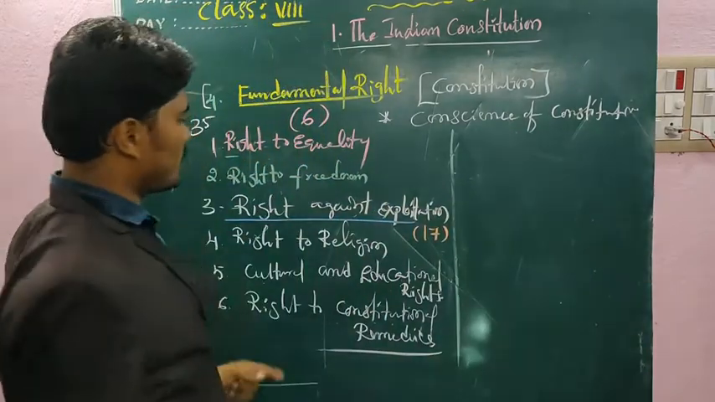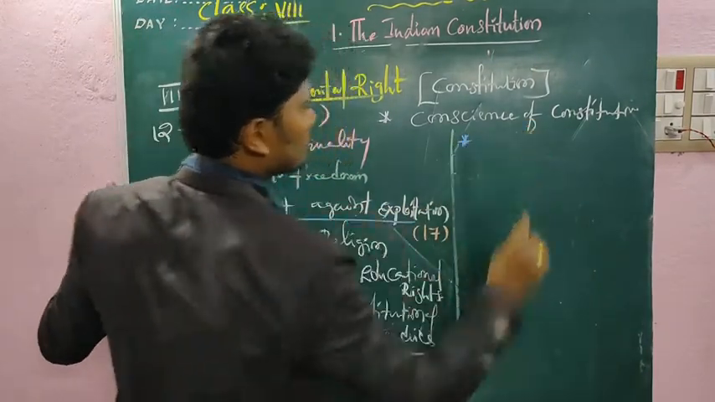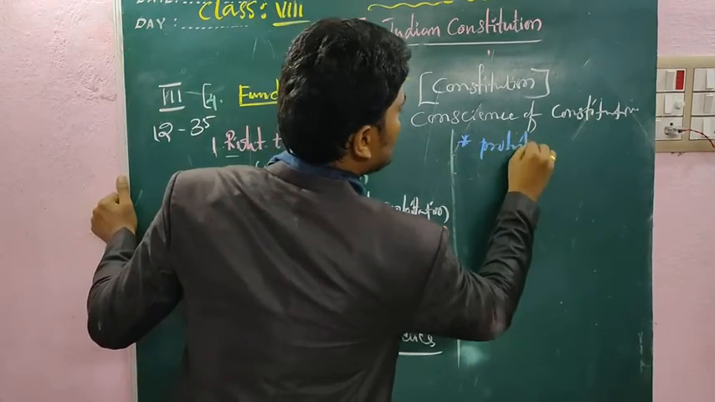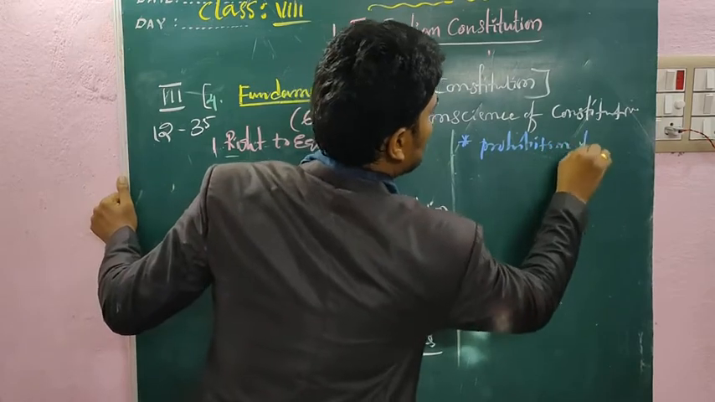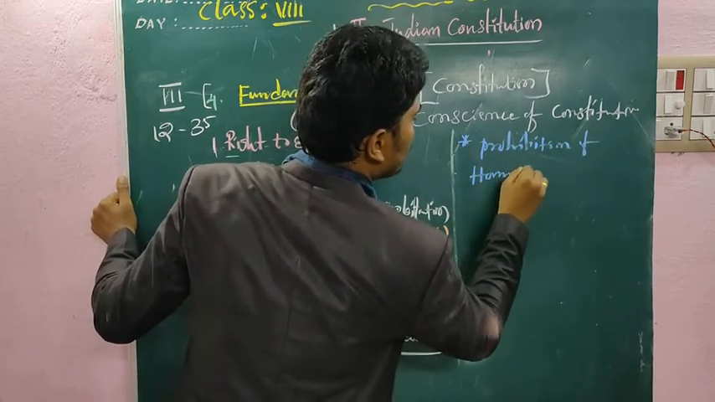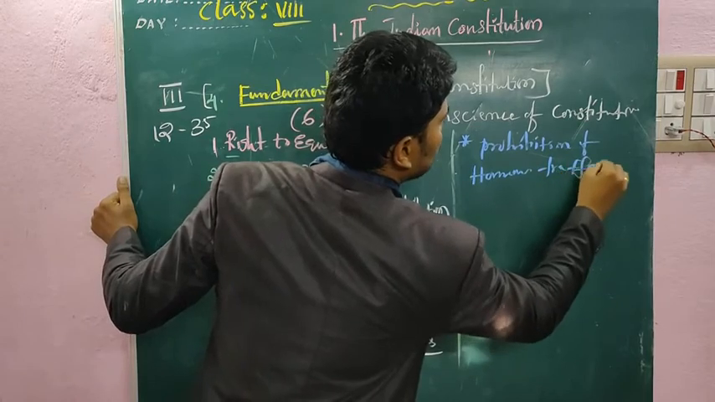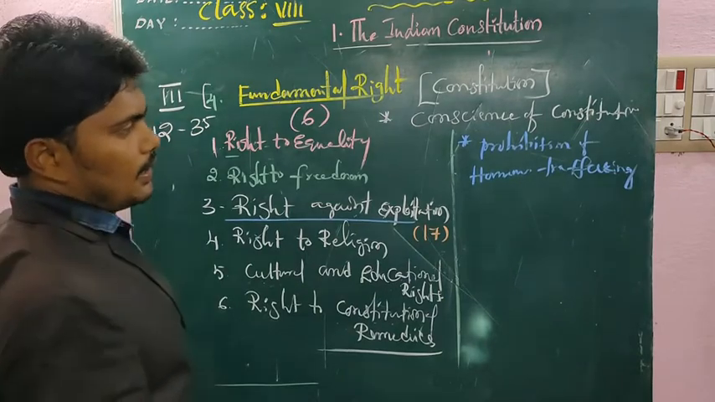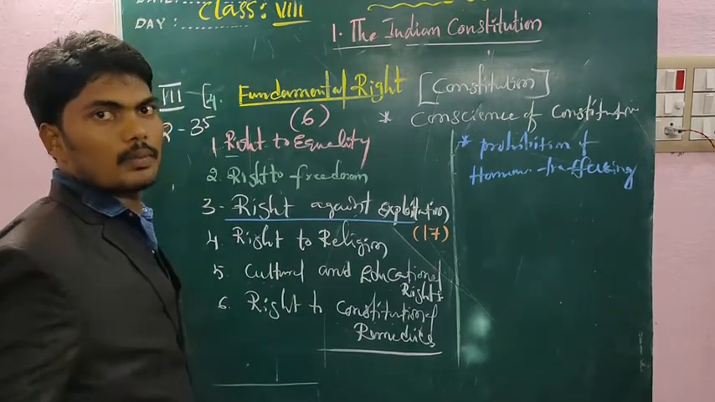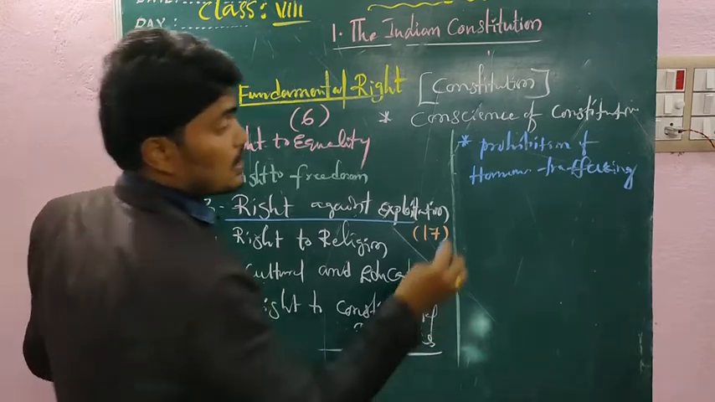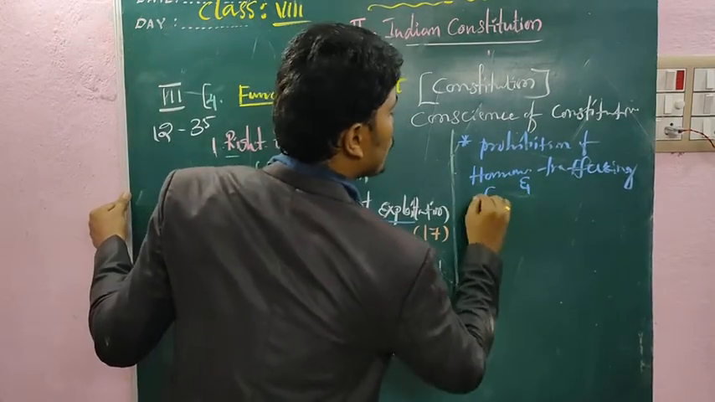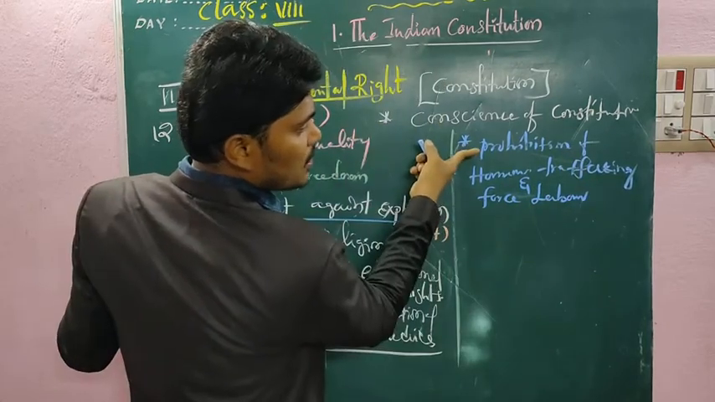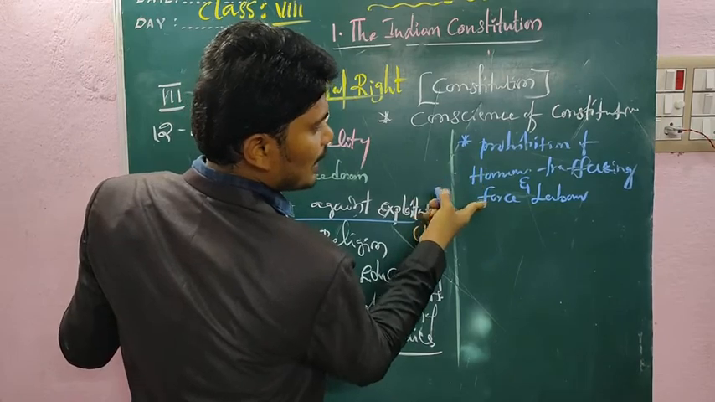Right against exploitation. As per this, we need to protect humans. Prohibition of human trafficking. As per this, no one can sell humans. These are all against society. Human trafficking and forced labor. What is prohibited? Prohibition of human trafficking and forced labor.